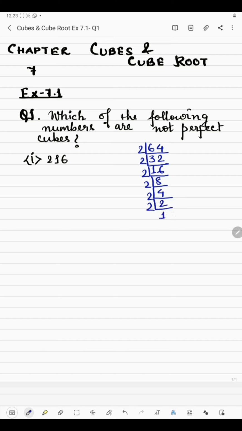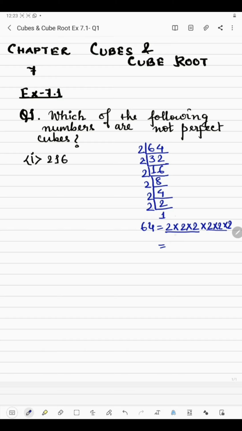So here what we can see, what are the factors of 64? How many 2's we have got? 1 2 3 4 5 6. We have got 6 2's. So if we have to write each factor, we will just check whether each factor appears 3 times or not.